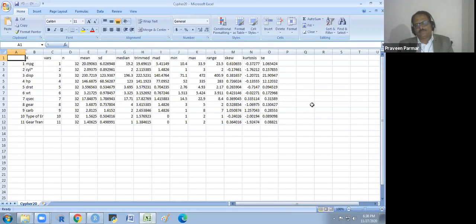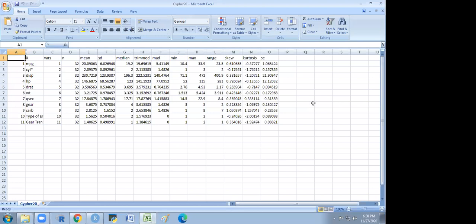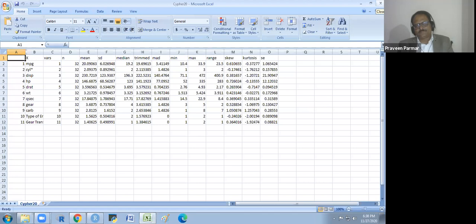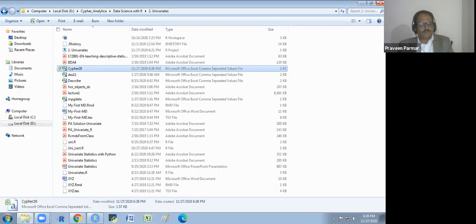Got it? Does that make sense to everyone? Yes. How to write the file in a CSV format? Okay. This CSV file always opens in Excel.